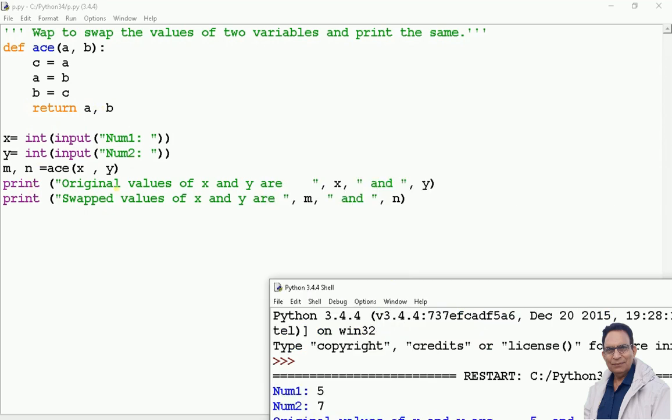here I am writing print original value of x and y, which is the value of x and y coming here, and then m and n are two variables which are accepting the two values returned from the function, and these are the values which we are getting after swapping. I hope it is clear.